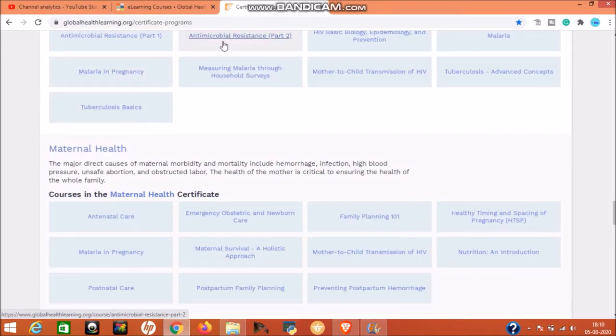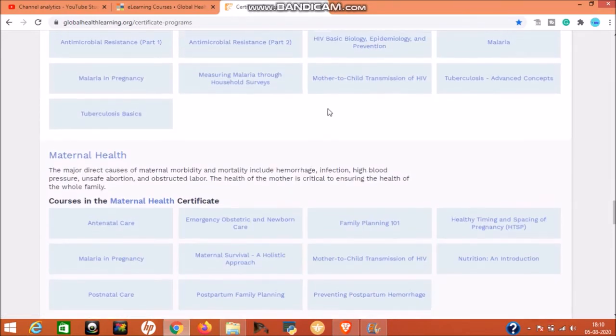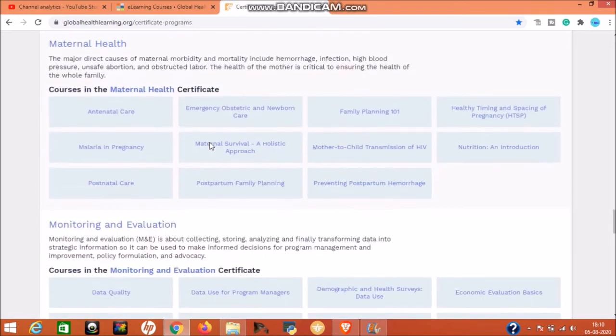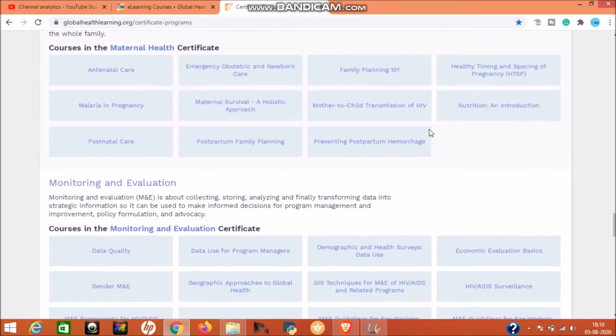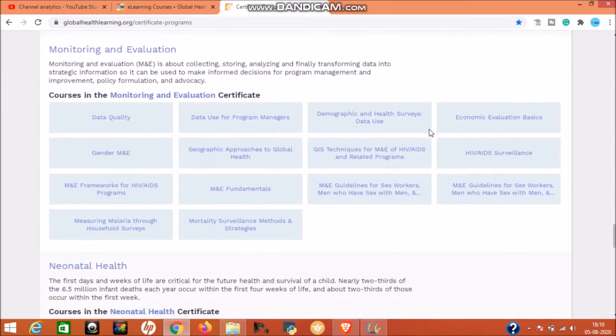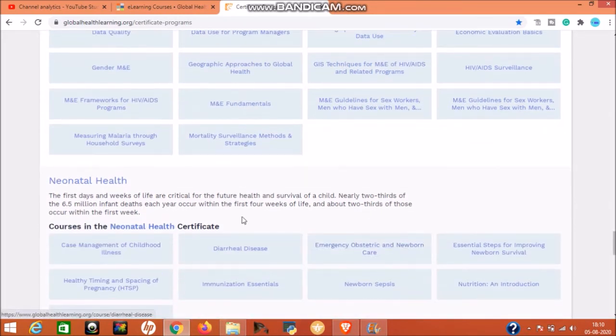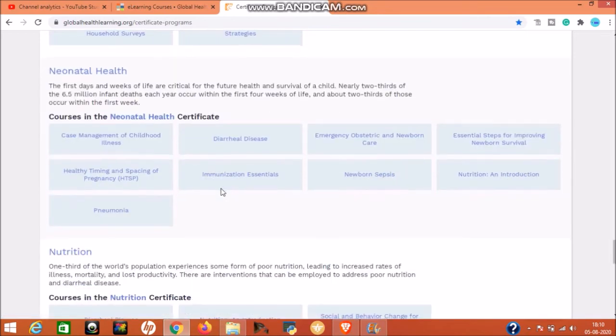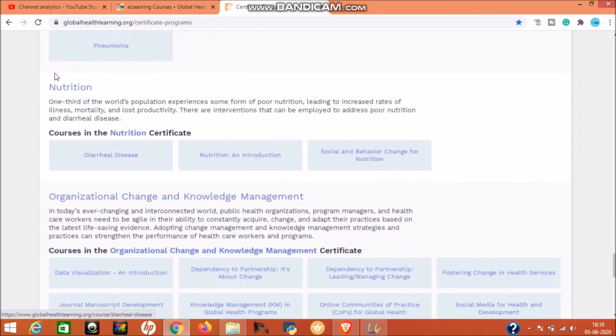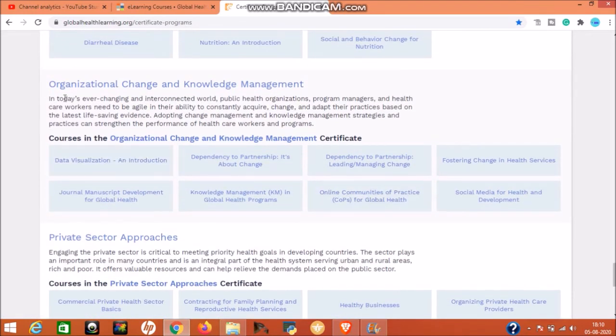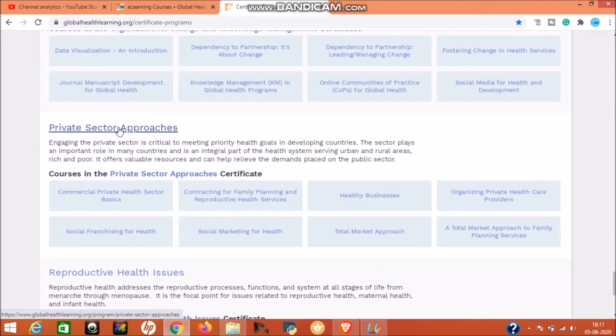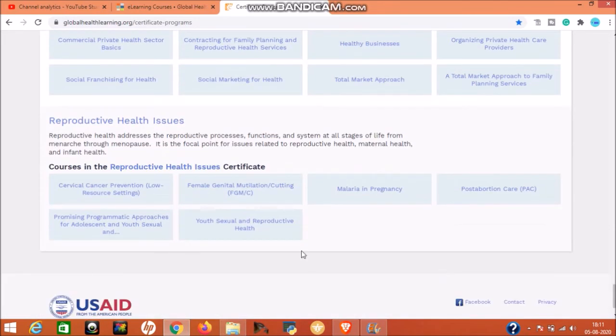Malaria, tuberculosis, antimicrobial resistance, HIV basic biology. These are the courses. Next topic is maternal health. Under this, 11 topics are available. Next topic is monitoring and evaluation. 13 or 14 courses are available. Next topic is neonatal health. Under this, 9 courses are available. Next, nutrition, 3 courses are available. Next is organizational change and knowledge management. 8 courses are available. Private sector approaches, 8 courses are available here. And the last topic is reproductive health issues. Under this, 6 courses are available.